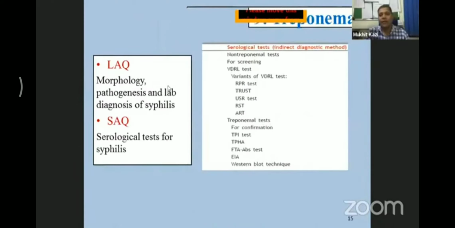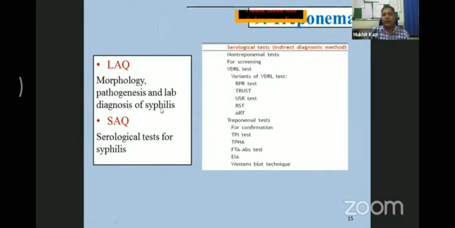Okay. This is a very important chapter from bacteriology, Treponema. Then there are the other two spirochetes, Borrelia and Leptospira. Leptospirosis can also be one of the SAQs which can be asked in the examination. But what I have seen in the last couple of years, LAQ is asked on the Treponema, that is morphology, pathogenesis, and laboratory diagnosis of syphilis.